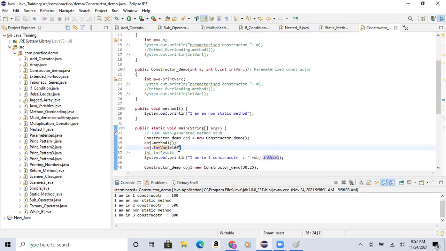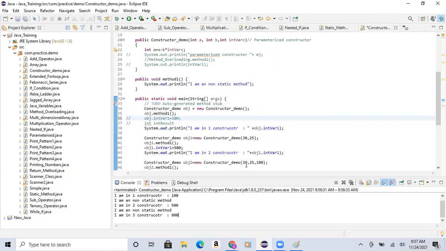So now if I comment this one, what values will it print for me? 200, 500, and 800. That's it. By default, it will take the original copy value. It took 200, 500, 800, the default value. If you wanted to overload that particular value, you create a Xerox copy and do the overloading. But the original copy remains the same. Whenever you call, you will get the original value only. So that's how these things work for the non-static.